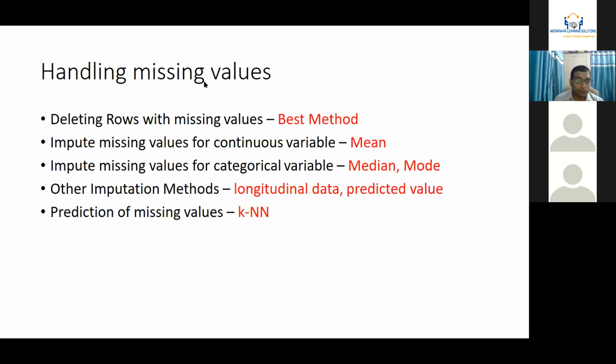According to my preference, the best method of handling missing data is deleting rows with missing values. This is the best method in my opinion. But it has its own limitation. If you have data of 200 and a good number of people have left missing values, probably you cannot delete everything.